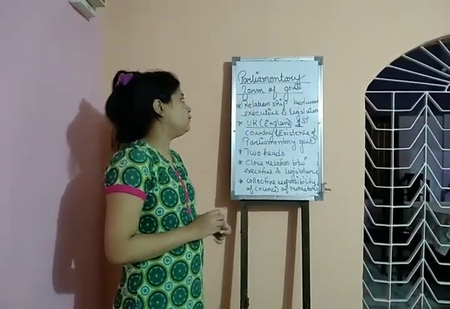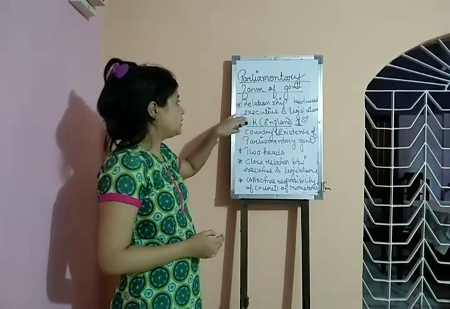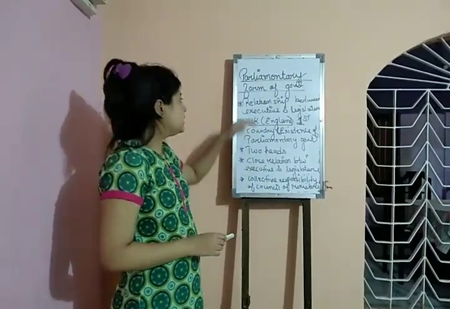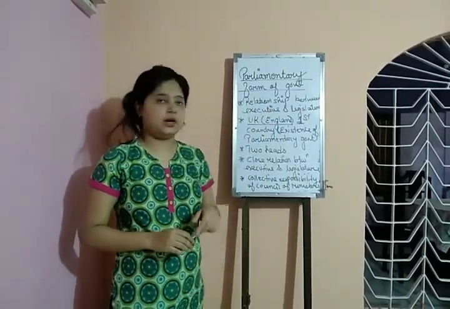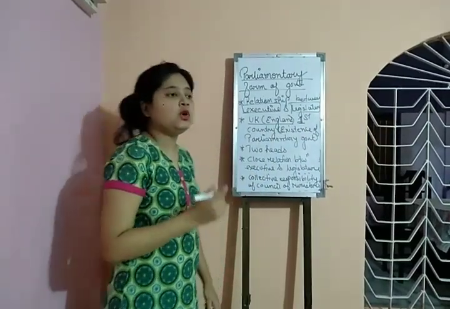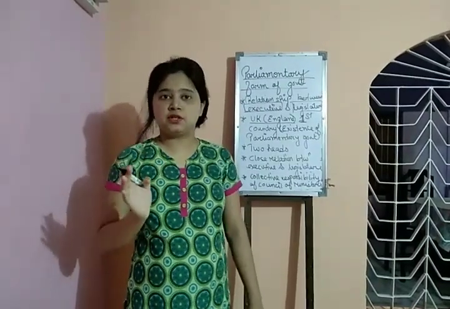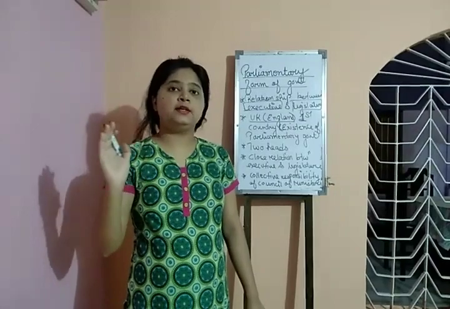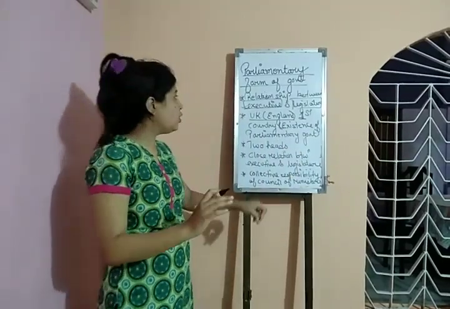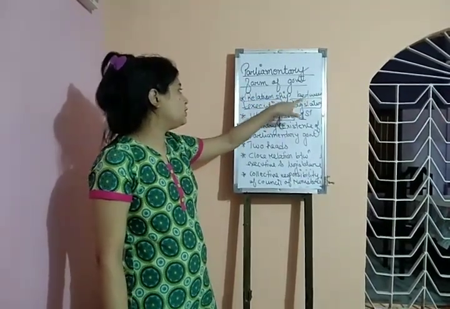This parliamentary form of government came into being on the basis of the relationship between the executive and legislature. One thing we have to know is what the executive and legislature are. The government is divided into three branches, or three organs. What are the three branches? Executive, legislature and judiciary.